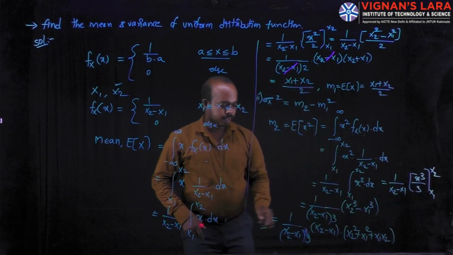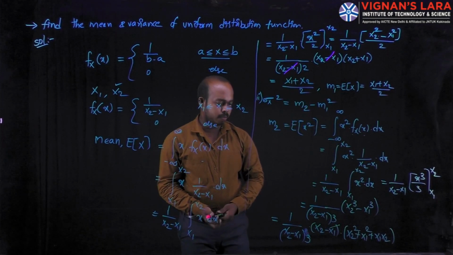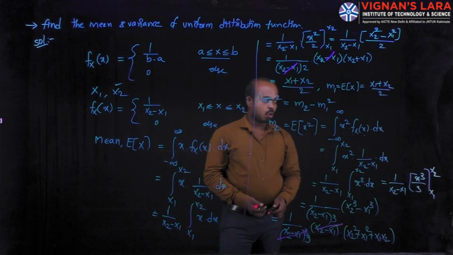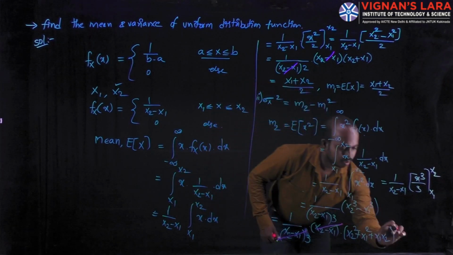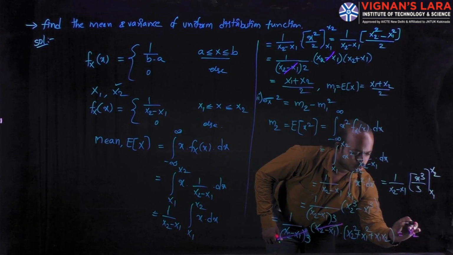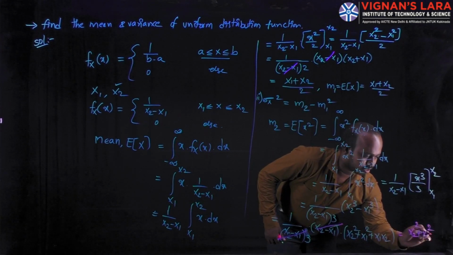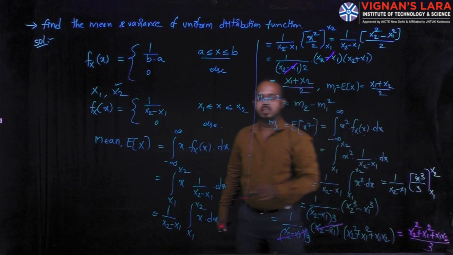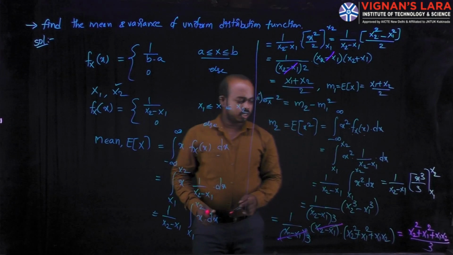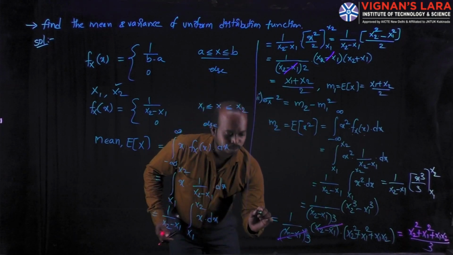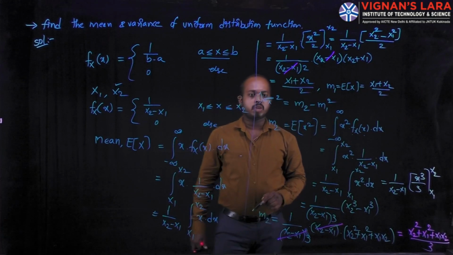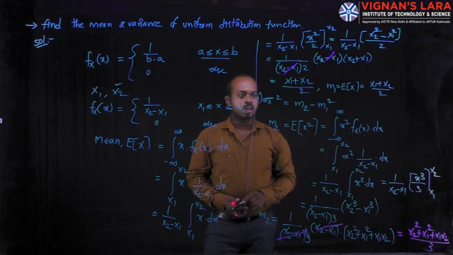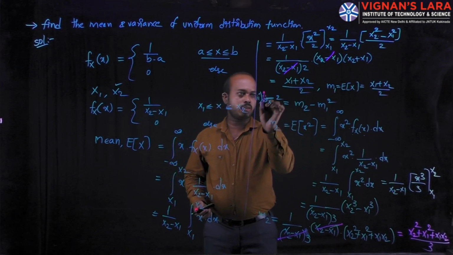Here you can cancel the numerator term and denominator term, those are x2 minus x1. What is the remaining quantity? The remaining quantity is x2 square plus x1 square plus x1 x2, whole by 3. This quantity represents the second moment. Now you are able to find the variance. You can obtain the variance using this formula.